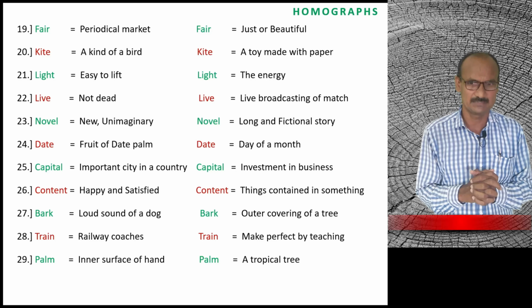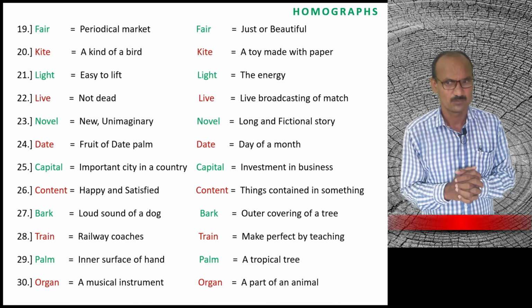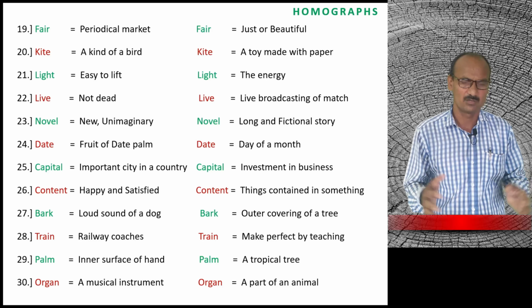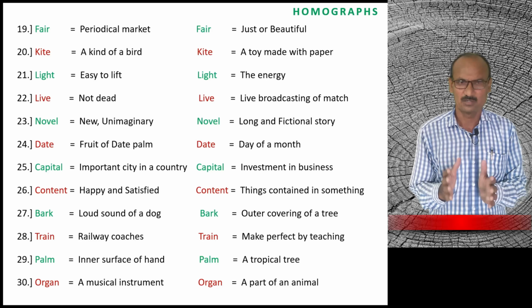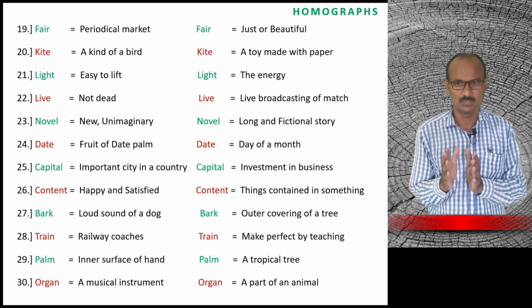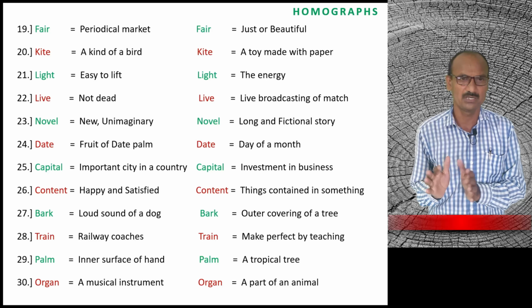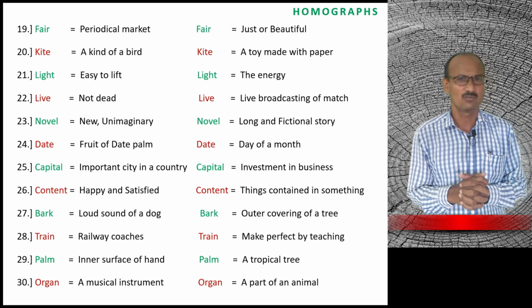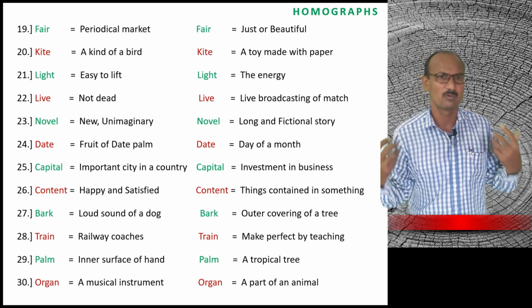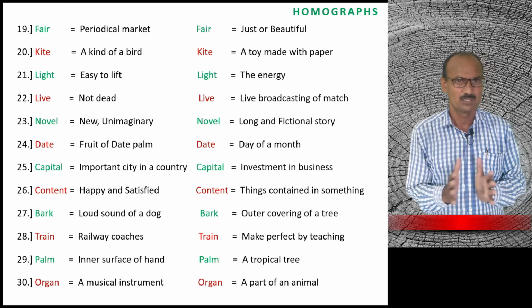And the last word is organ. Organ is a very familiar word for all of us. Organ means it is a musical instrument. Organ is a musical instrument, and organ means a part of an animal. Part of our body is called the organ.